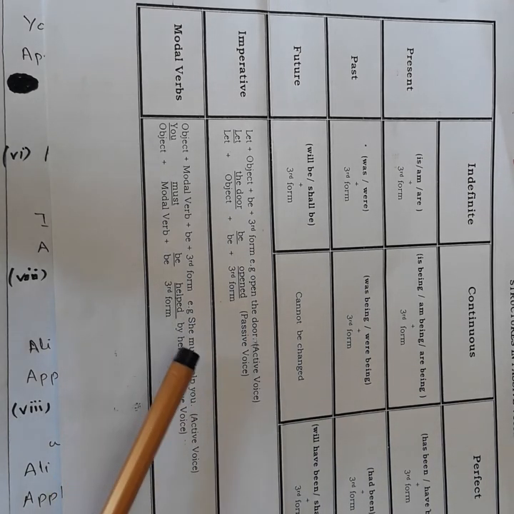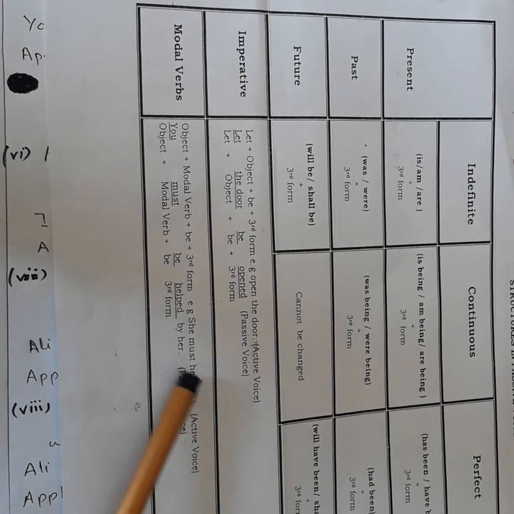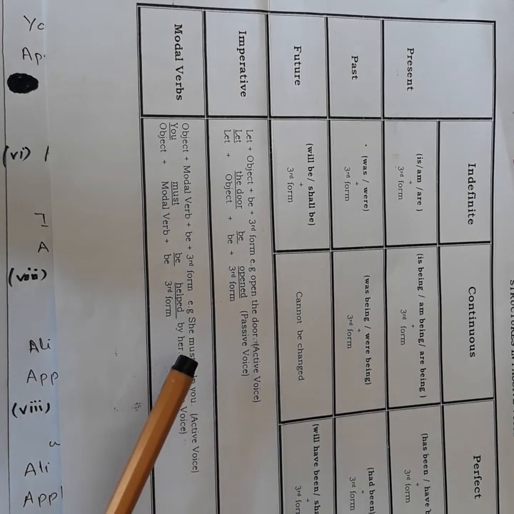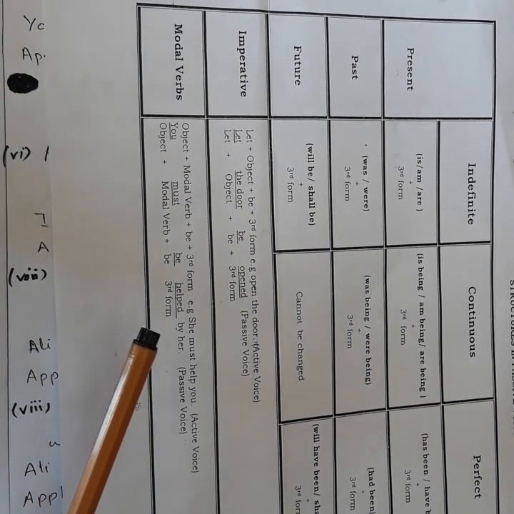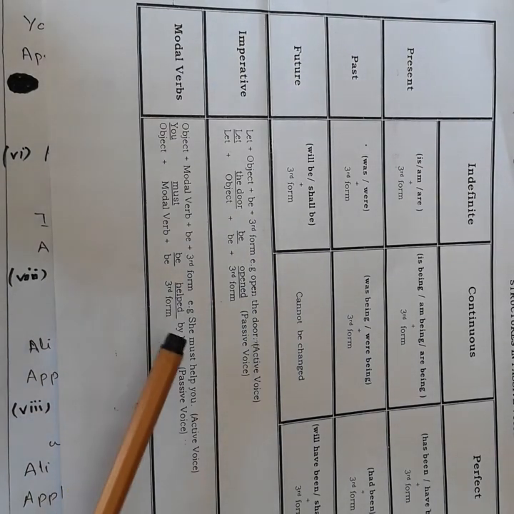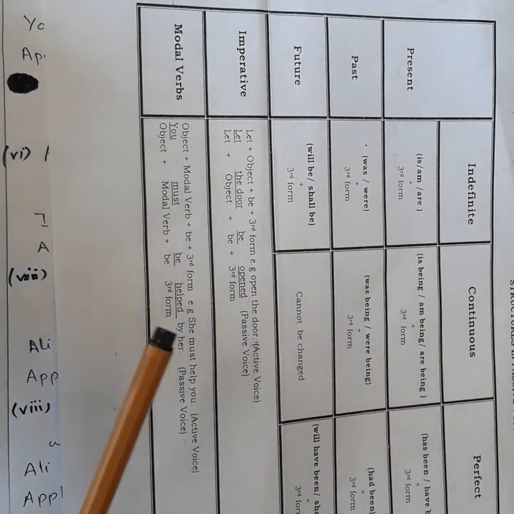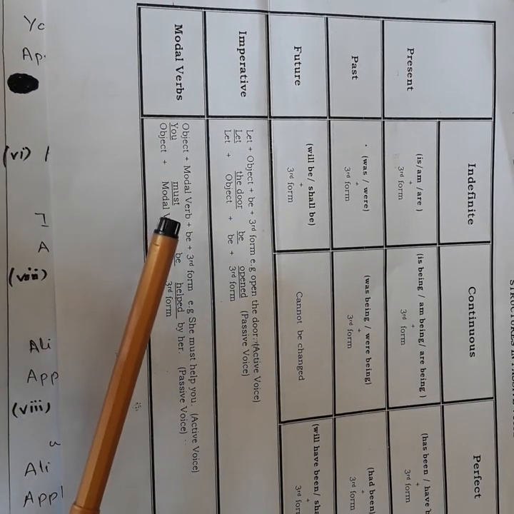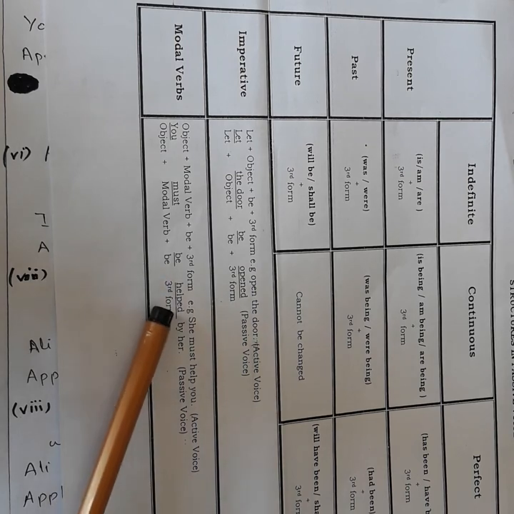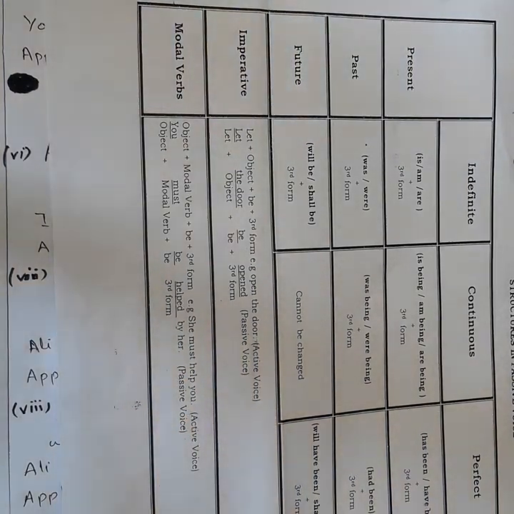Got it? Then sometimes we have modal verbs. So what do we actually do in case of modal verbs? Suppose here is a sentence. She must help you. Must is a modal verb. How will we change it? You must be helped by her. First we put object, then modal verb, then be, then third form of verb.